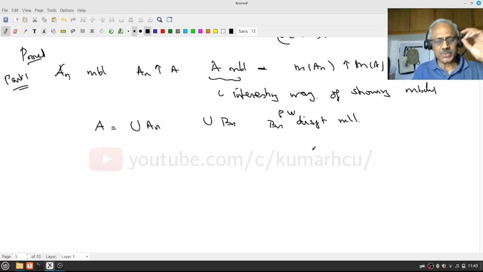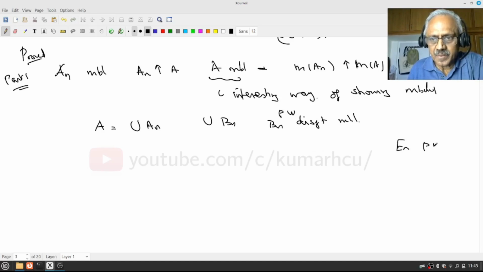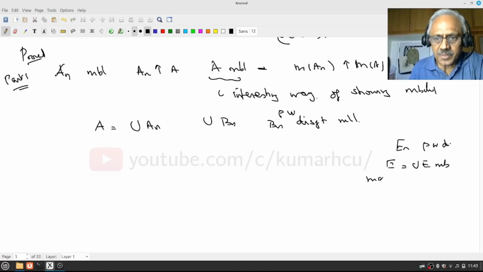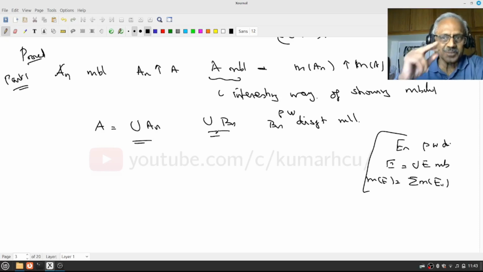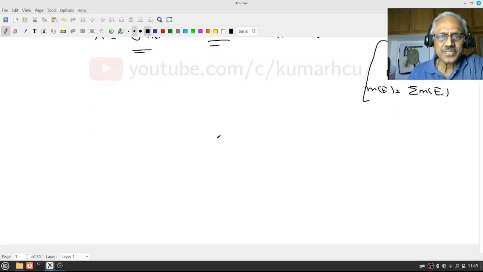Because what you have shown us is: if the En are pairwise disjoint and E equals the union of En, then E is measurable and the measure of E is the summation of the measures of En. We made use of that. So the only way we proved the union of An is measurable is to express it as a countable union of pairwise disjoint measurable sets.